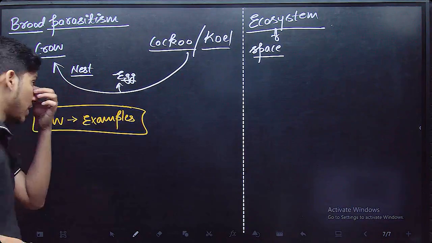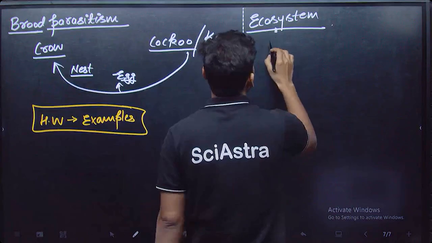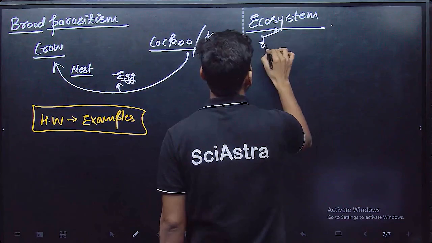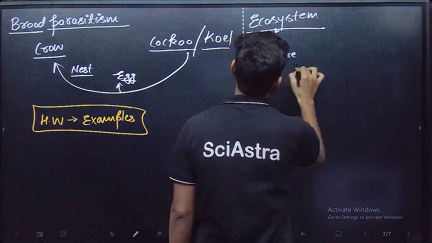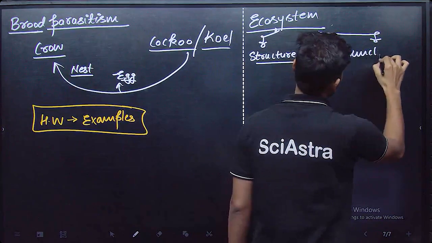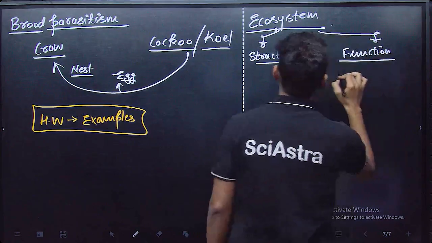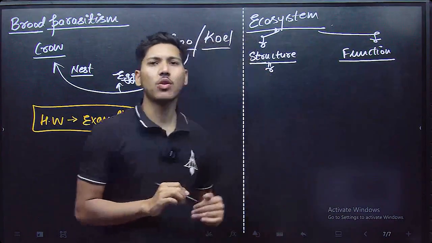Now let's see. In an ecosystem, we have to study two things: ecosystem structure and ecosystem function. Structure is a very short topic. In structure there is one thing, that how a particular ecosystem looks like.